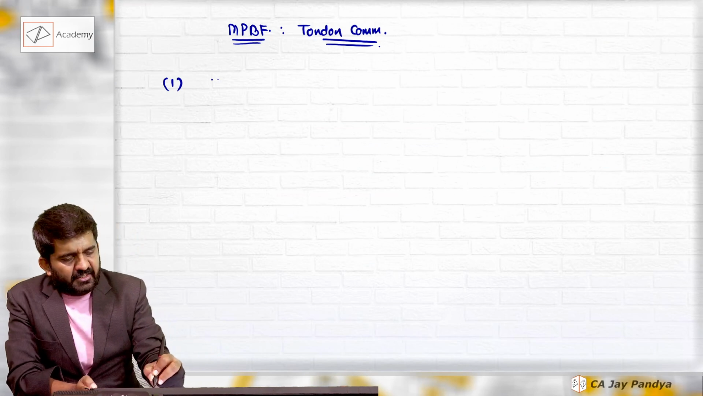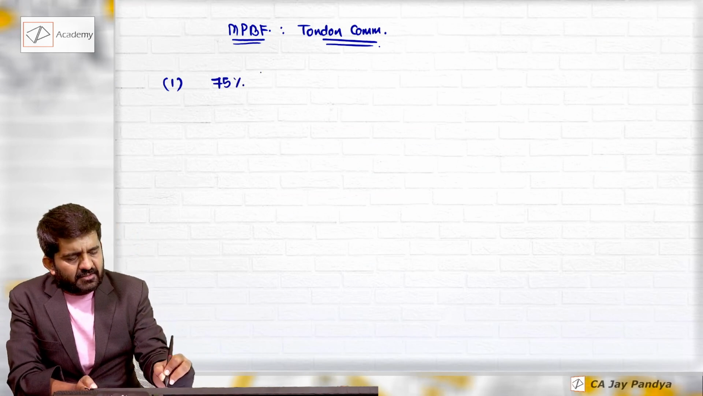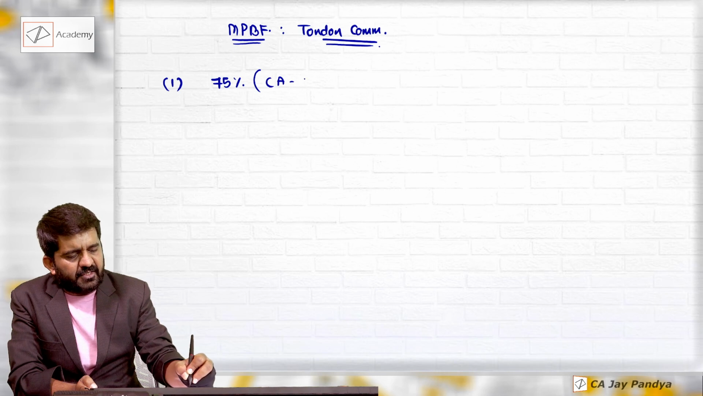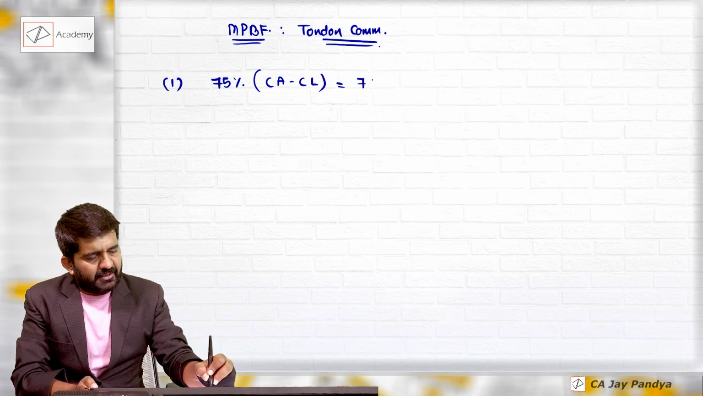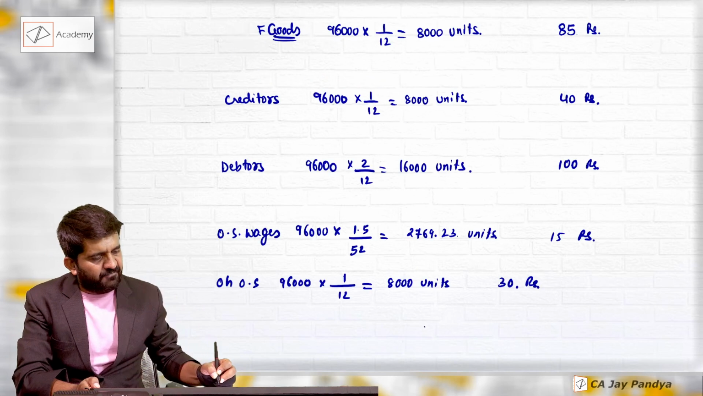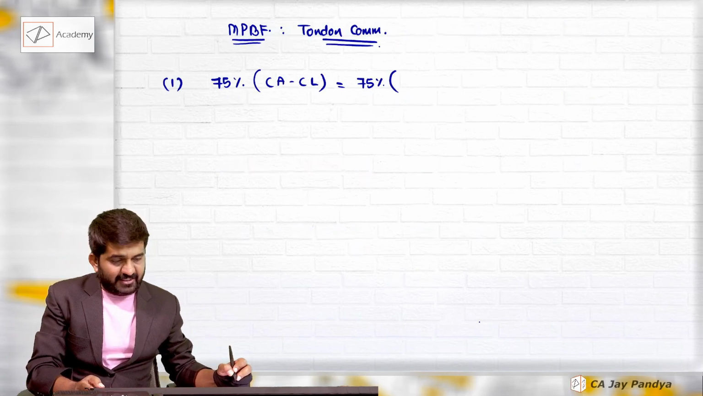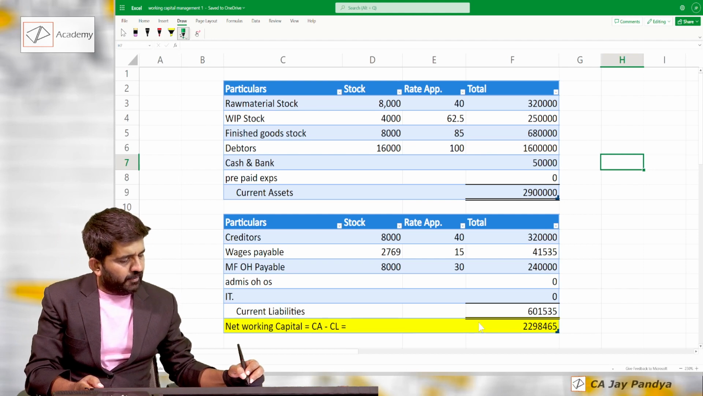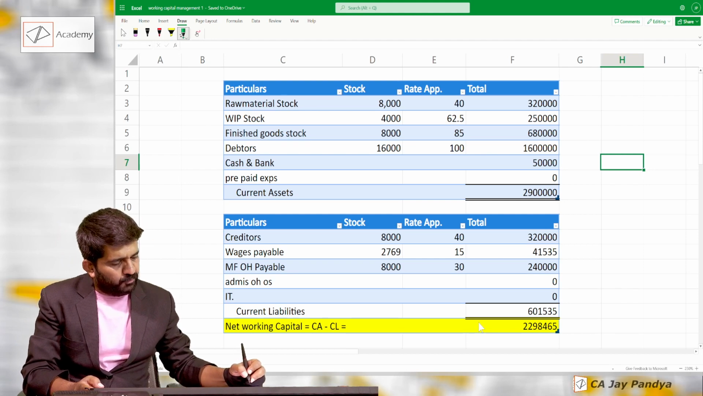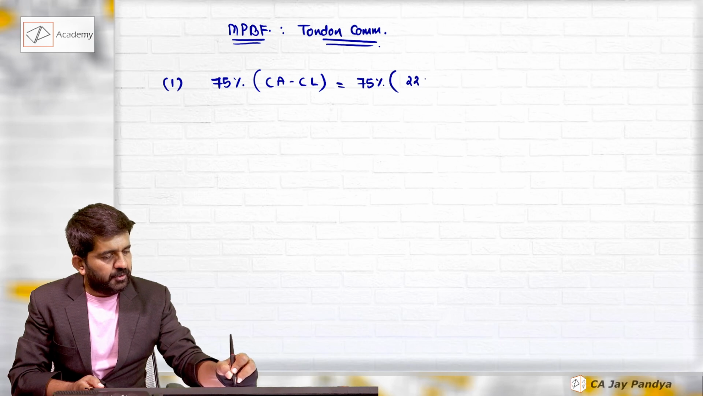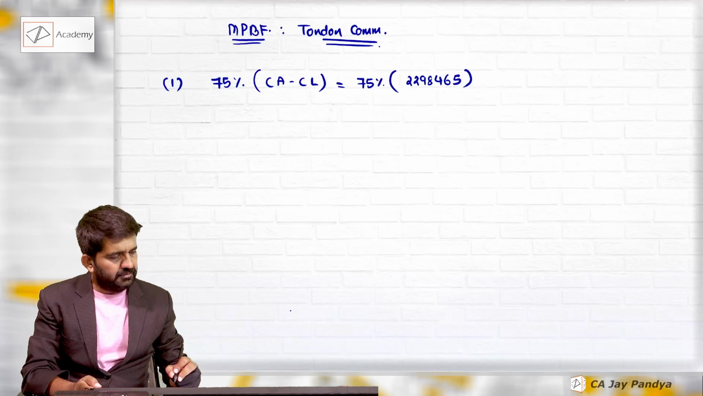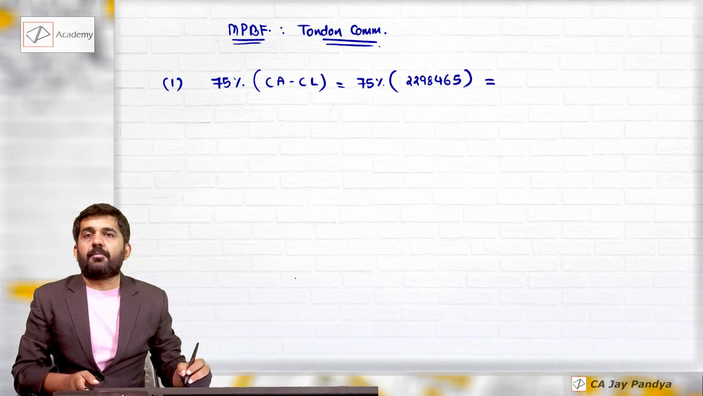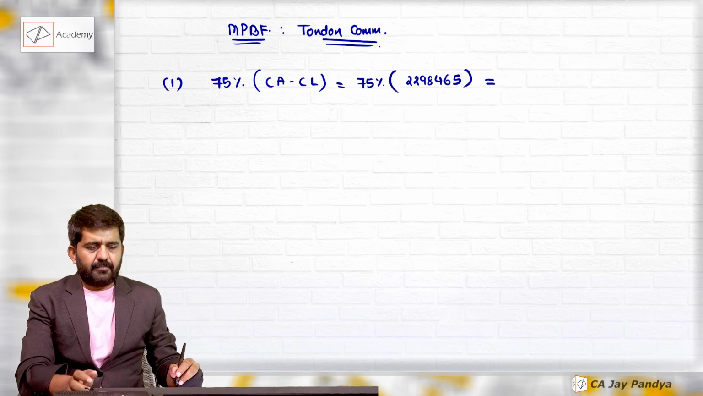Method number 1, it says the bank should finance 75% of current assets minus current liability. As per this method, in our case, it will be 75% of current assets minus current liability, which is 22,98,465. This should be the maximum permissible bank finance.